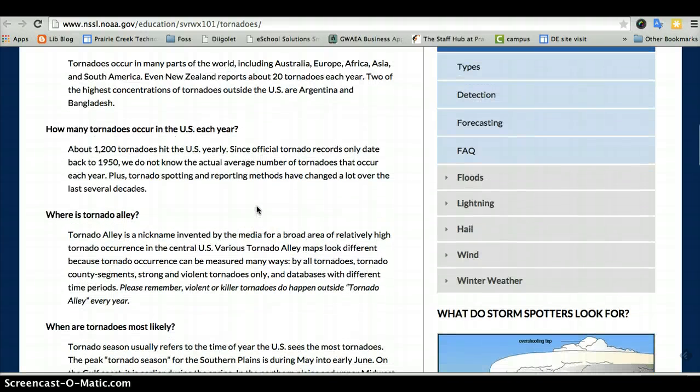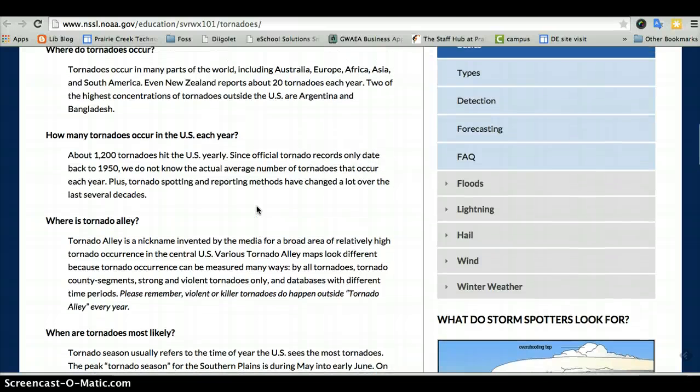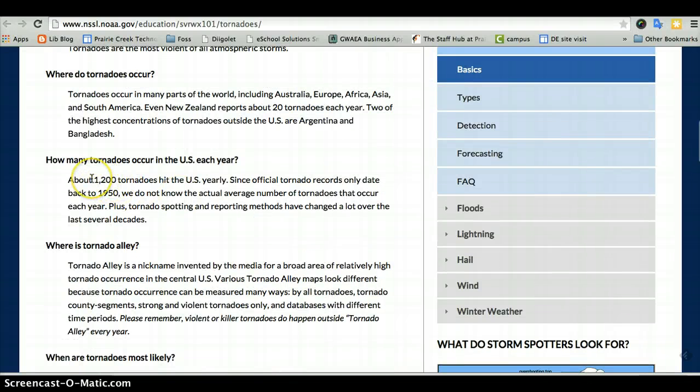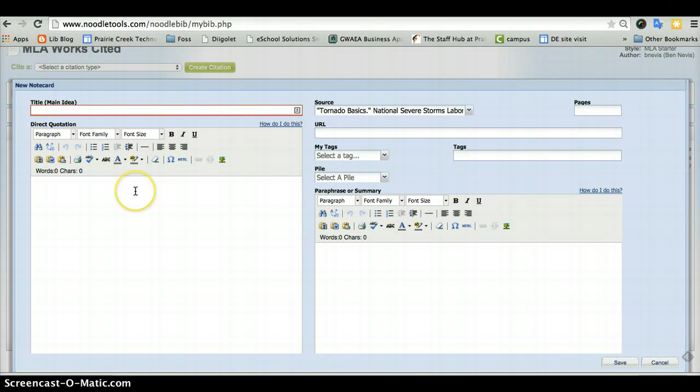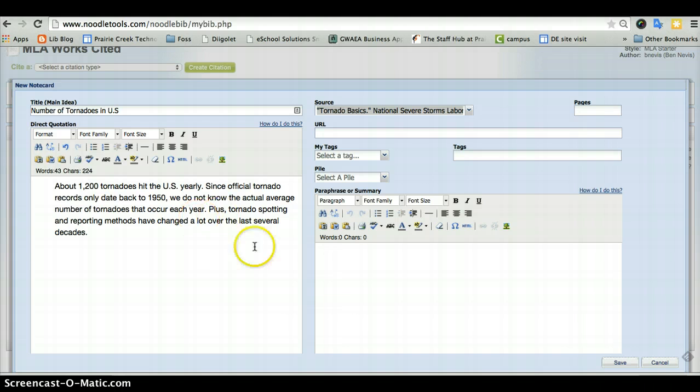There's a lot of information in here, and I definitely want to get this in my notes because I am wanting to know more about how many there are in the United States every year. So I'm going to highlight that part, go back to my note-taking tool, and I'm going to put in something like frequency or number of tornadoes in U.S. And I am going to go down here and put in, just paste in exactly what I found.